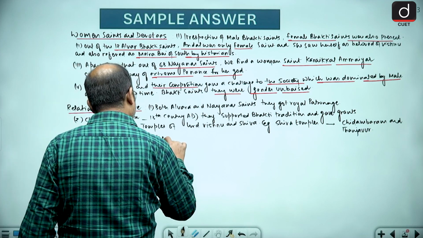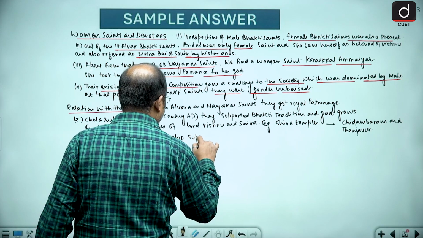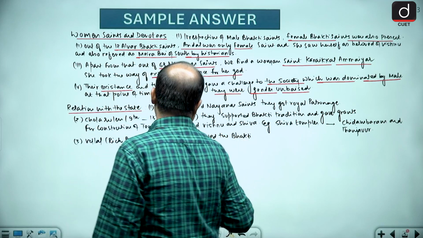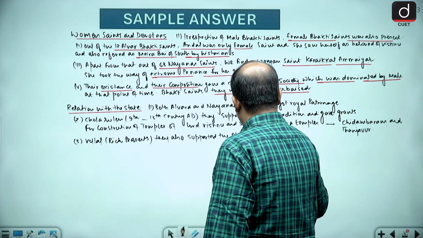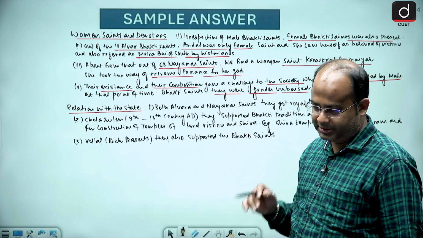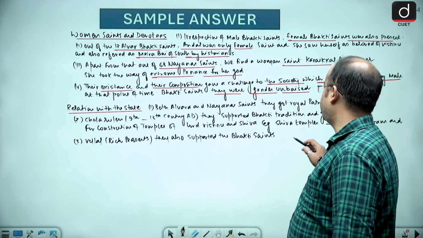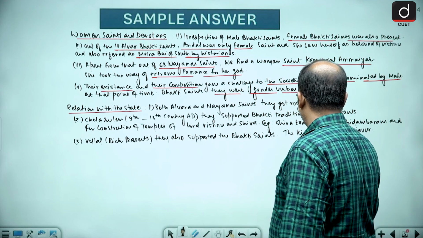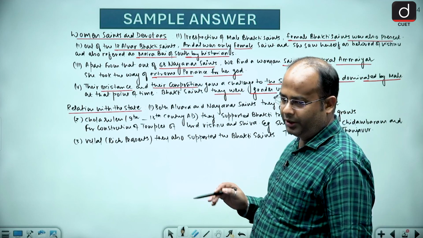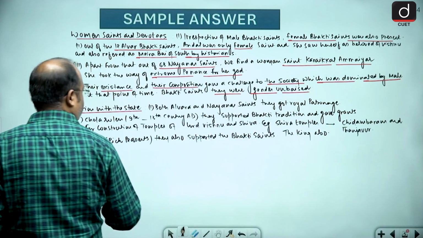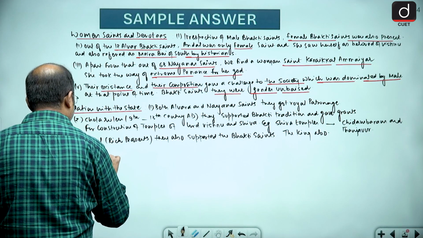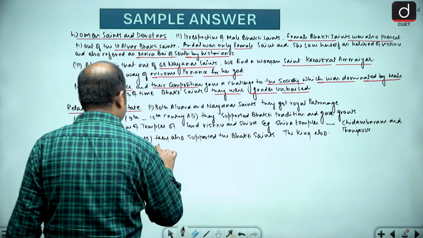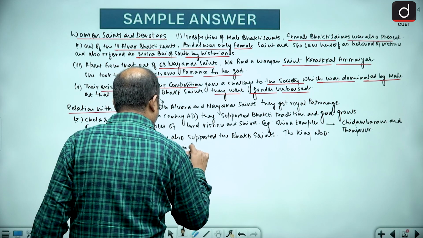They also supported the Bhakti saints. And you will also find that the kings also introduced the singing of hymns in Tamil.